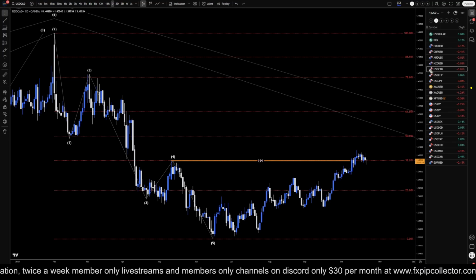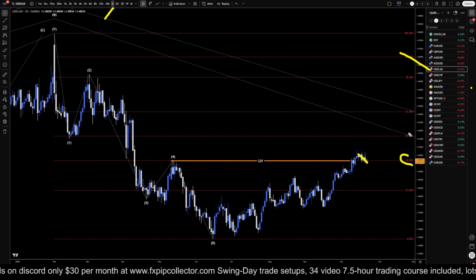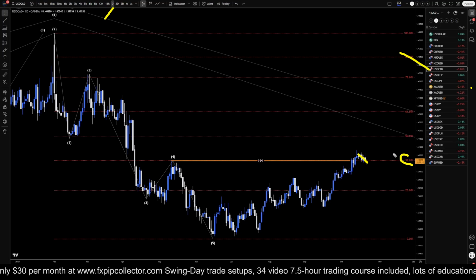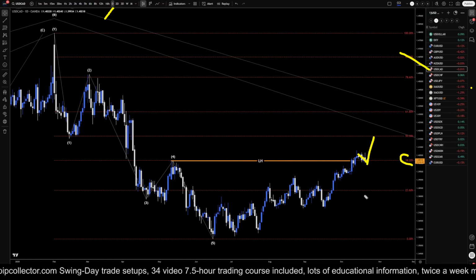This is my analysis for the US dollar Canadian, and we're on the daily time frame. So, anyways, on the dollar CAD, we've been very sideways, but the trend is definitely still up. I don't see this as a Fibonacci bounce. I definitely do not see a break of structure, and I definitely do not see a lower high in an uptrend. So, for now, we are definitely still bullish.